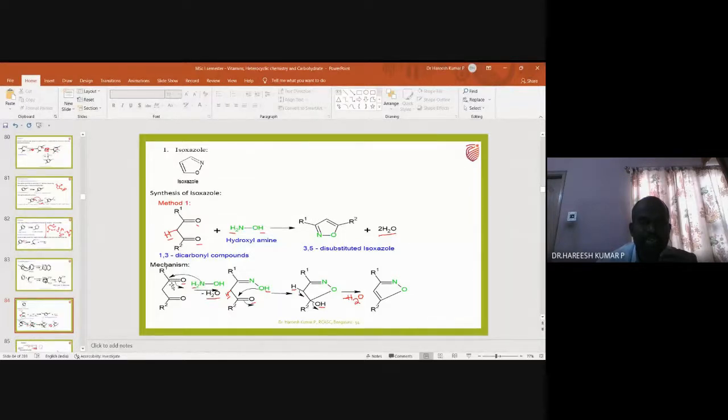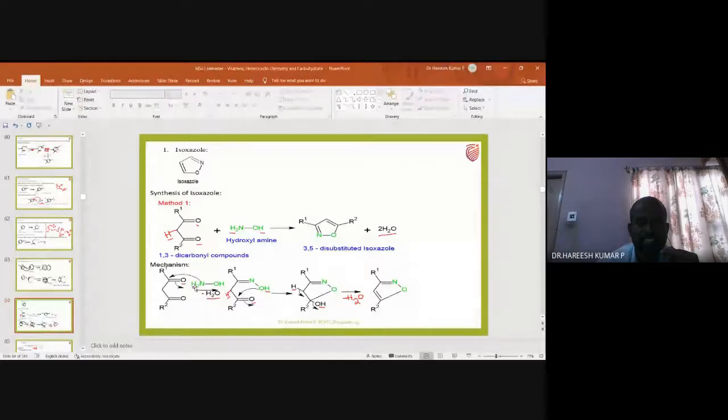Why is it reacting with this carbon? Because this carbon is electron deficient and this nitrogen is electron rich. So there will be a new bond formation between this nitrogen and this carbon, by the loss of hydrogen, and at the same time by the loss of oxygen present on this carbon.